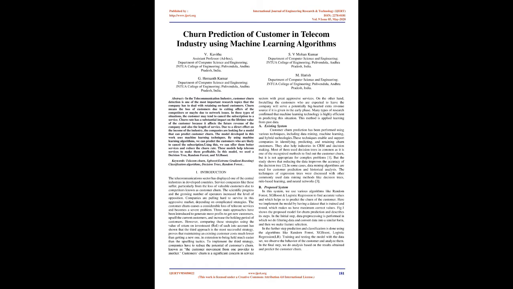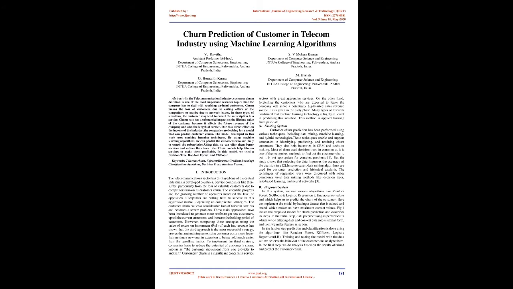Introduction. The telecommunications sector has displayed one of the central industries in developed countries. Service companies like these suffer, particularly from the loss of valuable customers due to competitors, known as customer churn. The scientific progress and the growing number of operators increased the level of opposition. Companies are pulling hard to survive in this aggressive market, depending on complicated strategies. The customer churn causes a considerable loss of telecom services and becomes a severe problem.